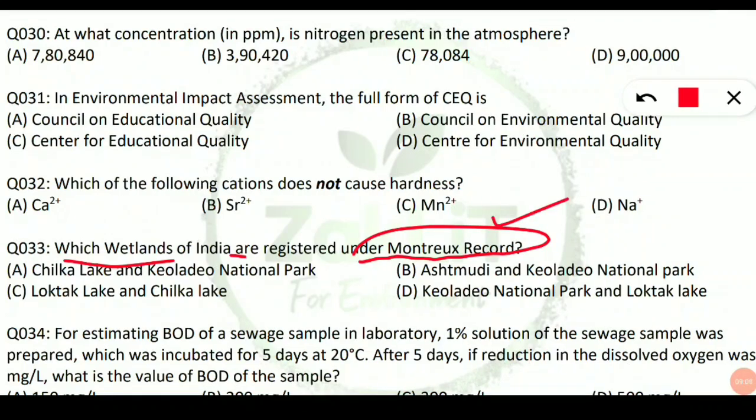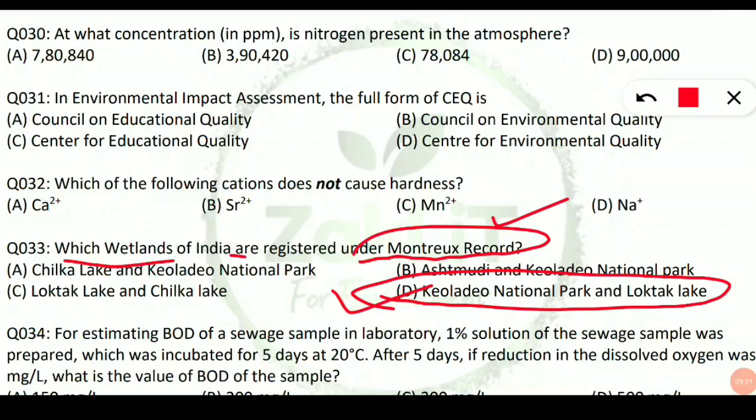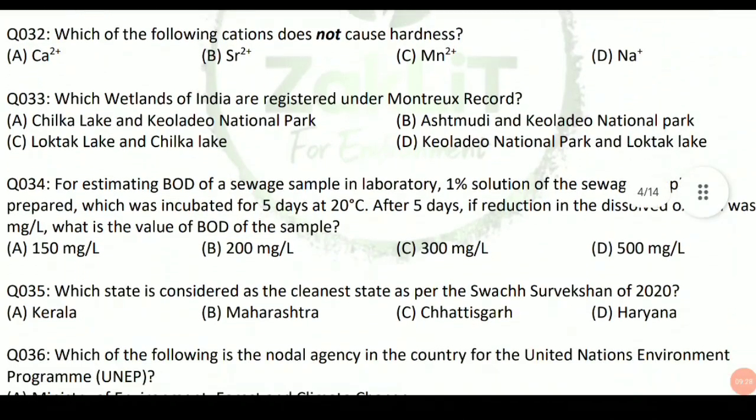So which are the wetlands? Here option number D will be correct. Keoladeo National Park and Loktak Lake are the wetlands in India which are registered under the Montreux record. Keoladeo National Park is situated in Rajasthan, and Loktak Lake is situated in Manipur. We should note that down. Coming to the next question, question number 34.